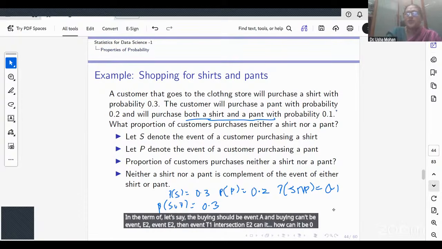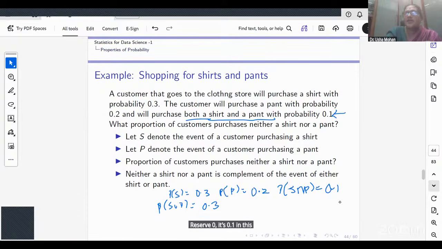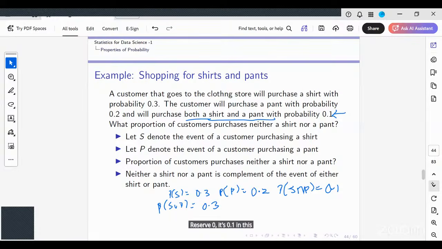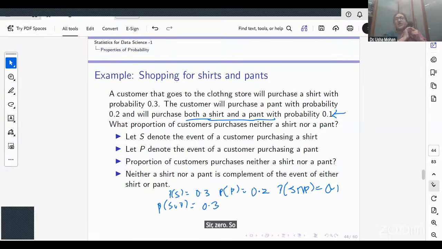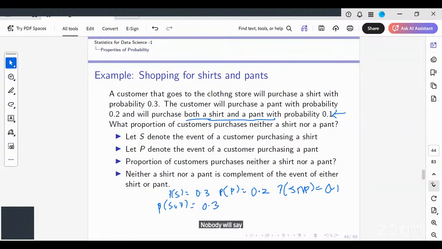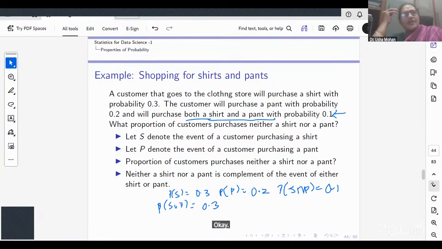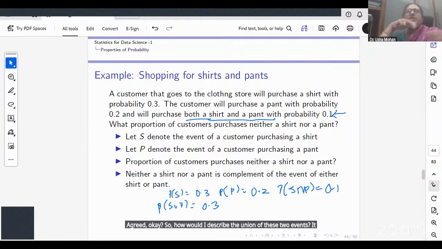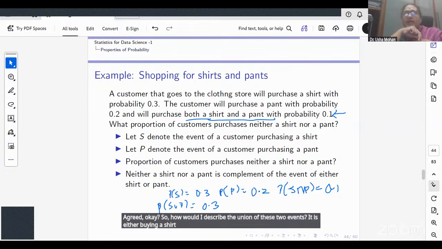It's not zero, it's 0.1 in this. So they are not mutually exclusive, they are not disjoint, right? And it makes sense. Nobody will say that if you buy a shirt, you cannot buy a pant. Agreed? So how would I describe the union of these two events? It is either buying a shirt or buying a pant. Would you all agree?